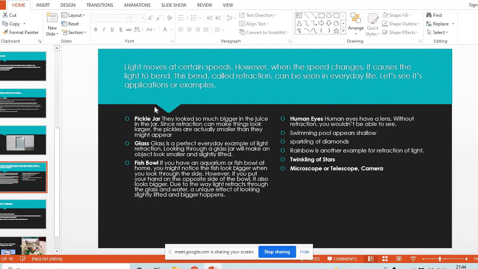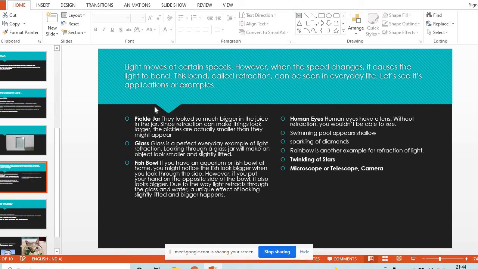Refraction of light. Now you won't believe that we are able to see this world due to refraction of light. If refraction did not take place, we would not be able to see the world, because our eye has an eye lens, and refraction takes place and the image is formed inside the eye on the retina, and we are able to see. So why do we see? Because of which phenomenon are we able to see? That is also refraction of light.